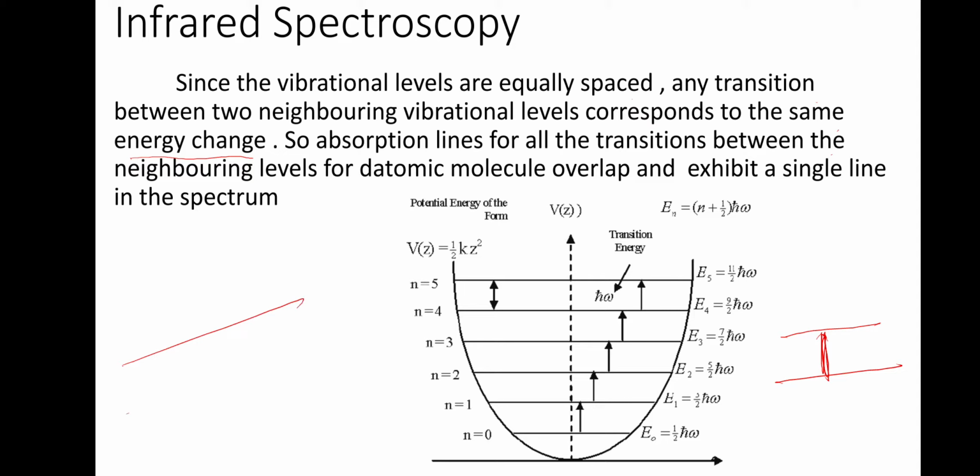And in the case of the rotational spectrum, we saw there are a lot of lines separated by 2B bar. This will be 4B bar, this will be 6B bar, this will be 8B bar, and so on, but the difference is 2B bar. Here, all of them will have the same h nu or h omega. In this transition, this transition, this transition, everything, they will overlap and you will get a single peak in the spectrum.